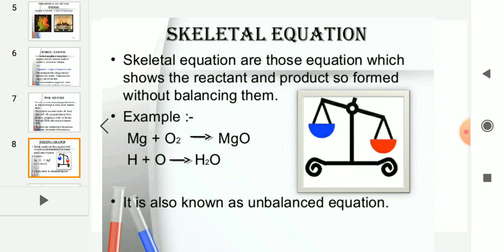Always, when the reaction takes place, we just write an equation that may be unbalanced. Unbalanced equations are always called skeletal equations. What do you call them? They are known as skeletal equations. An unbalanced equation is a skeletal equation. Then you have to balance the given equation.